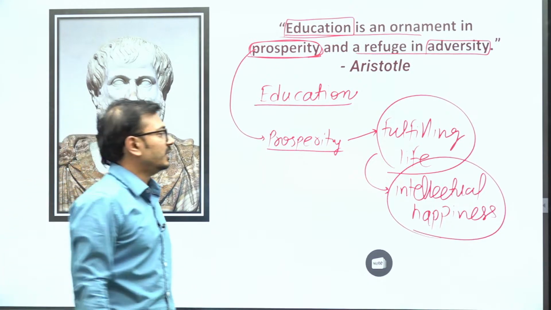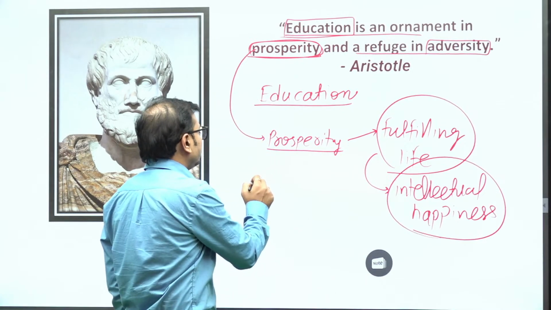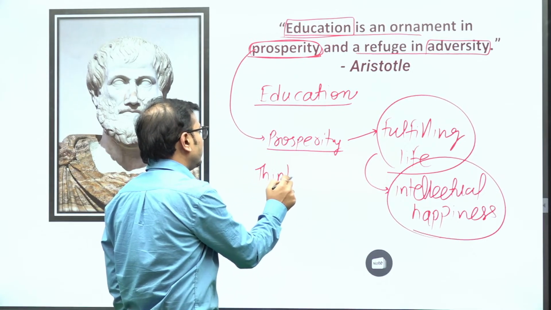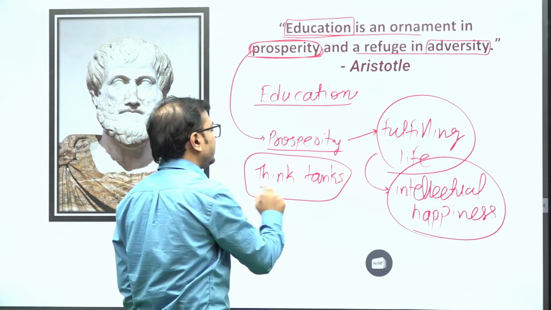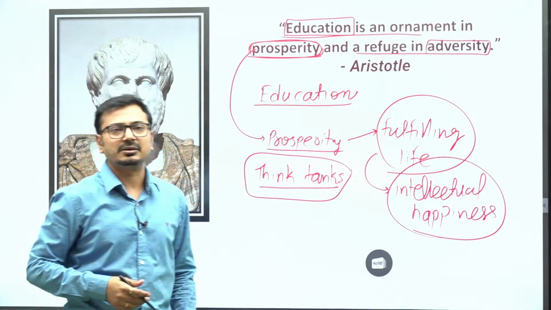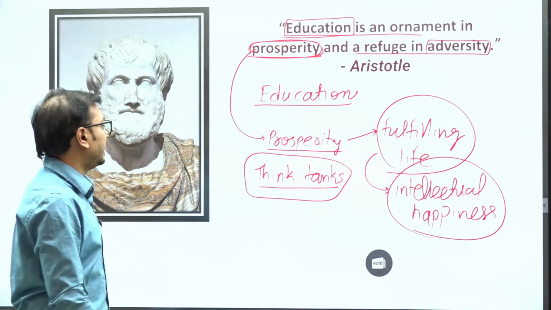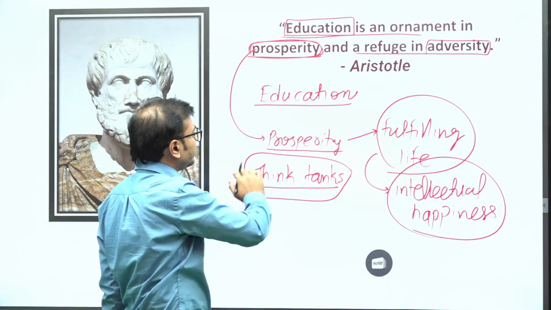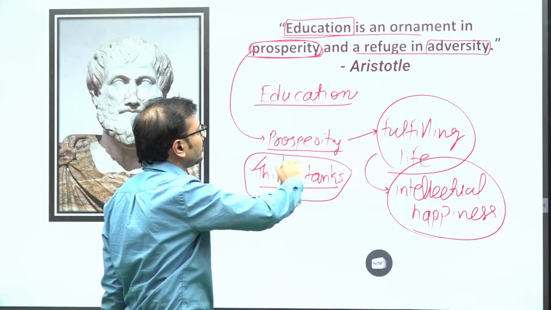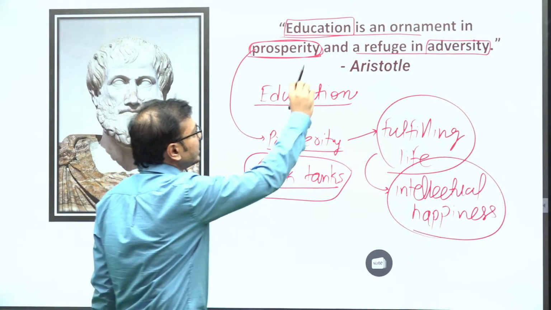In the same manner, at present also, we see people from different think tanks, for policy matters, or NGOs working in different areas. They are highly educated people, and they are contributing to more welfare of the society.